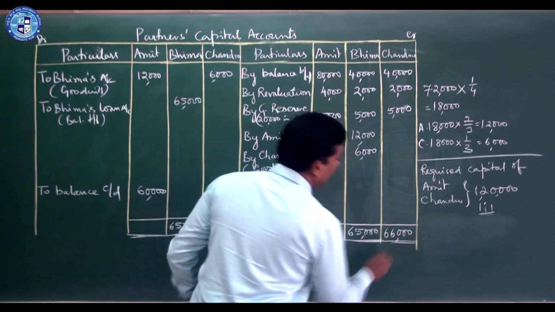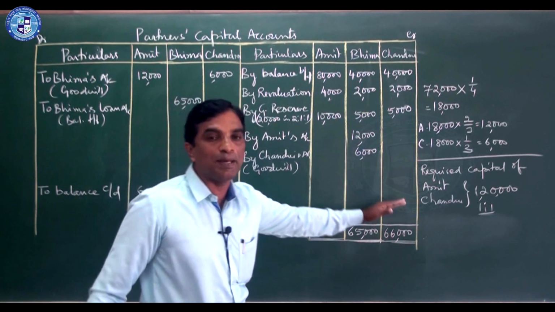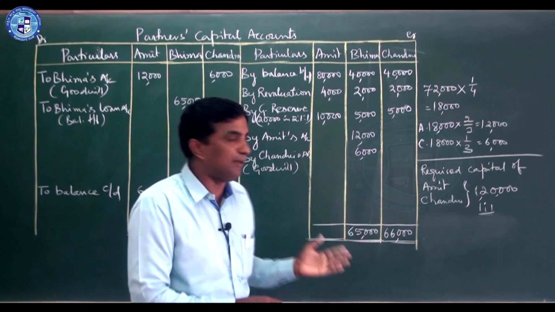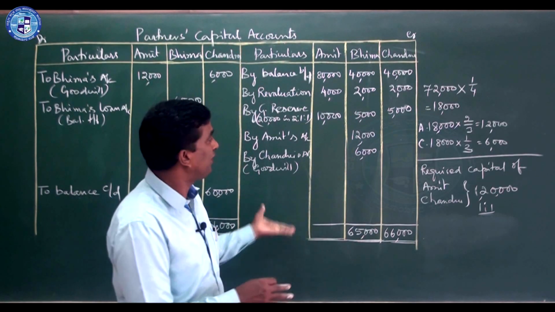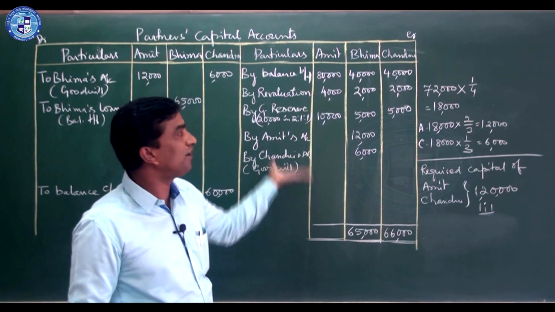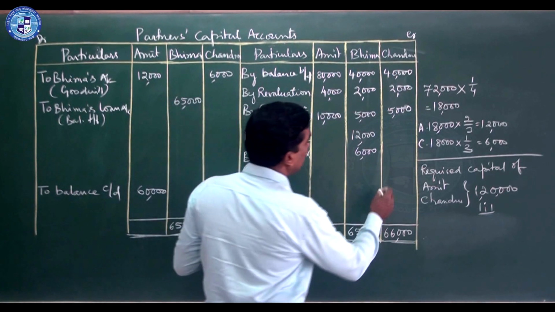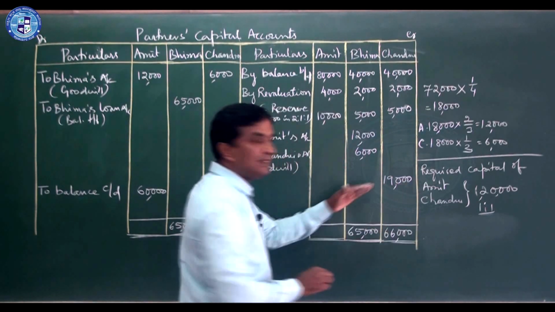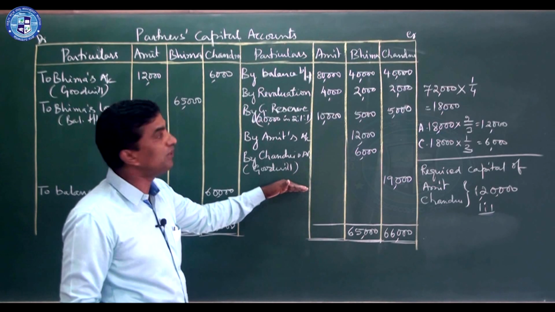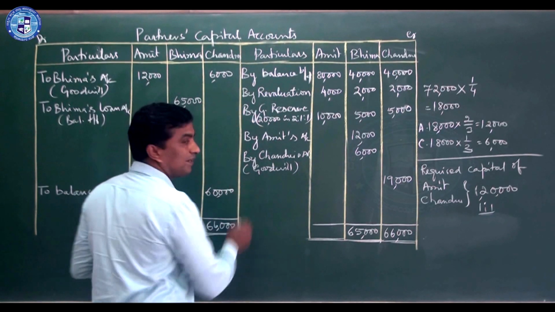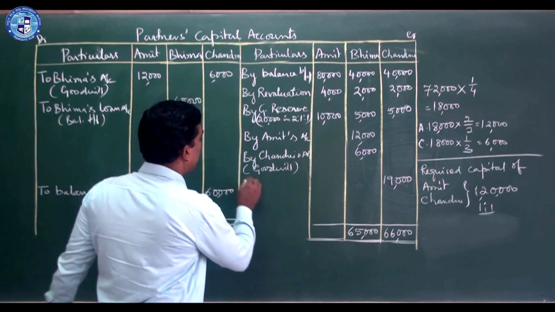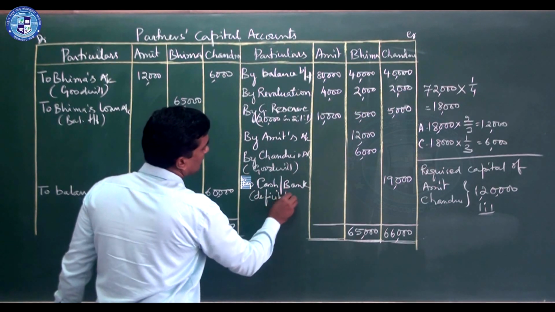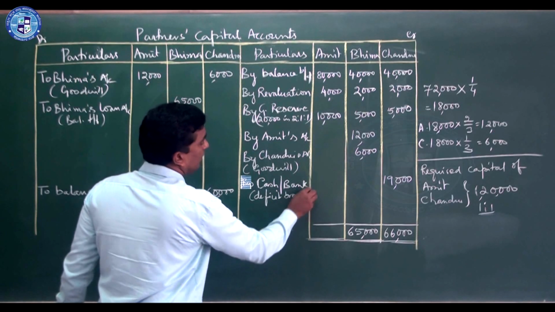Now you see the balance. Here there is a balance. That means he has to give money to the firm, because if he gives money, the firm's balance increases. So that becomes 19,000. This is the deficit. It should be given to the firm through bank. Bank account debtor to Chandru's capital account. That is deficit brought. You can write.